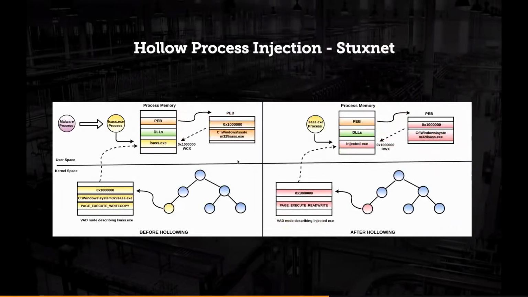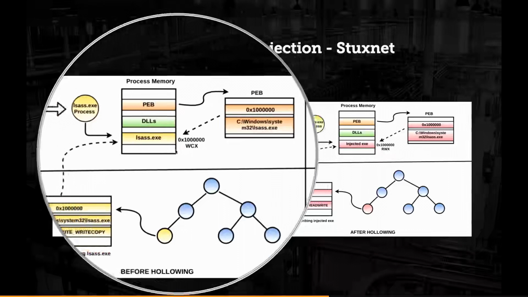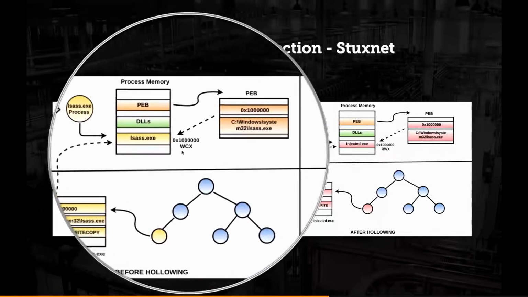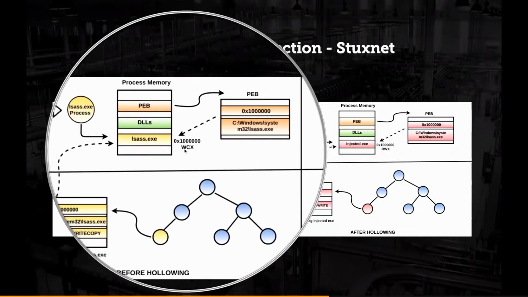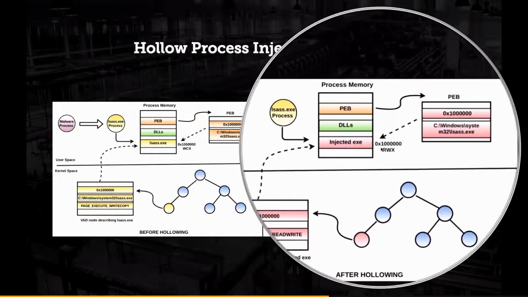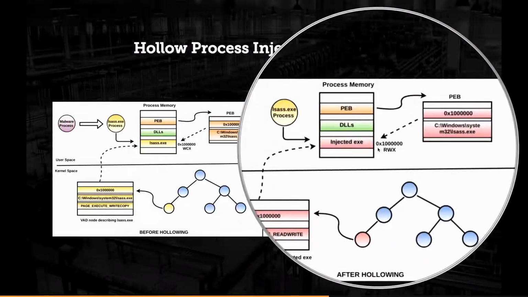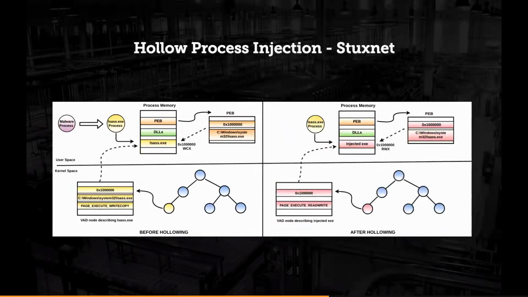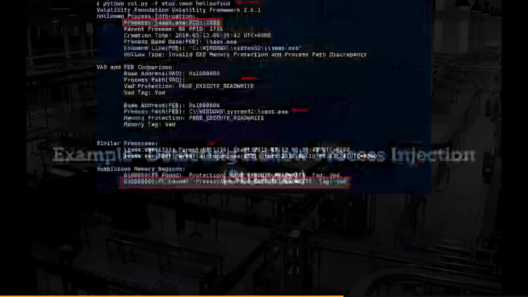And another discrepancy is the memory protection. Remember, when an executable is normally loaded, it should have a memory protection of page execute write copy. But after hollowing out, it has a memory protection of read write execute, which is not normal. So how do you detect it? So I wrote a plugin to detect it.